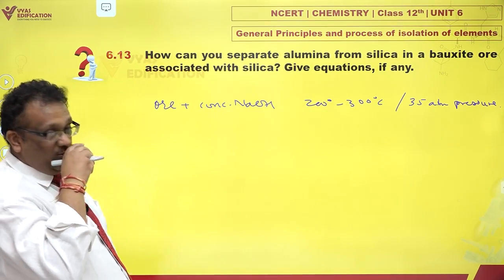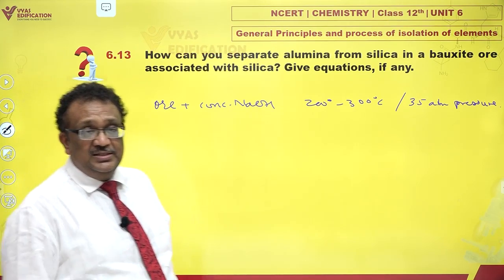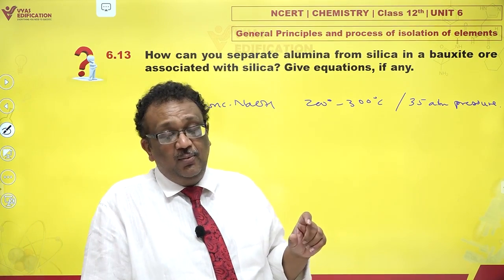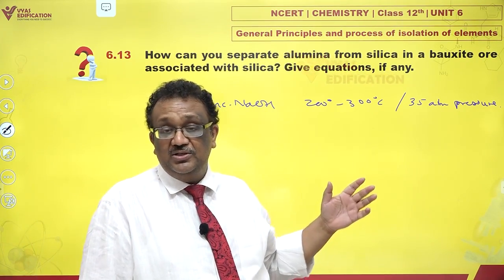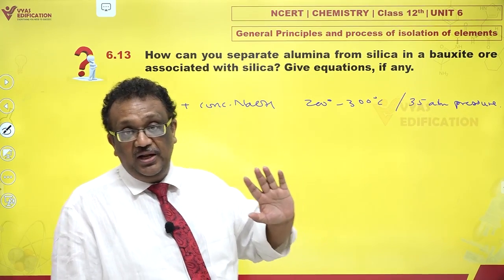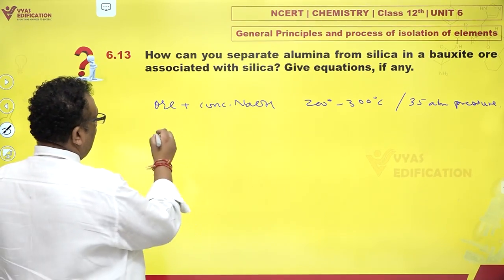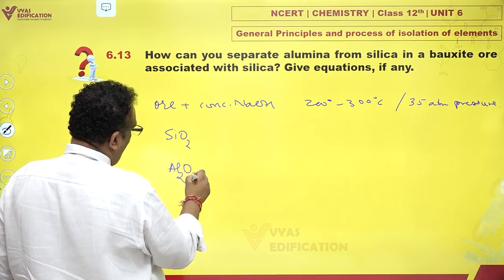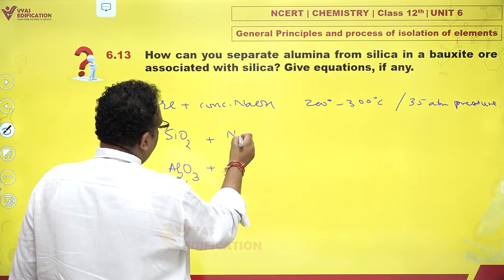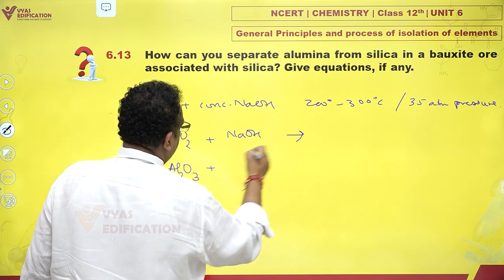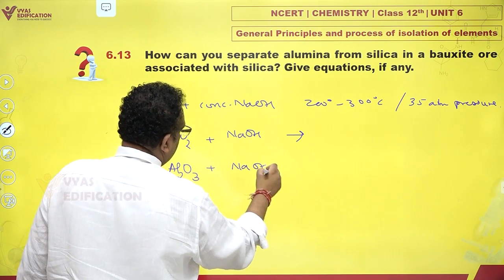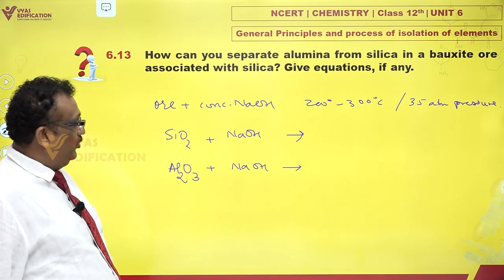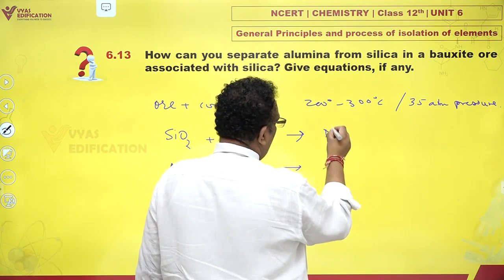And while we do this, what happens? What happens is, see, there is silica, there is aluminum oxide, and there are other impurities. Now, other impurities don't dissolve in NaOH. Only silica, SiO2, and alumina, Al2O3, both of them dissolve. Perfect. What do you get? Silica gives you sodium silicate.